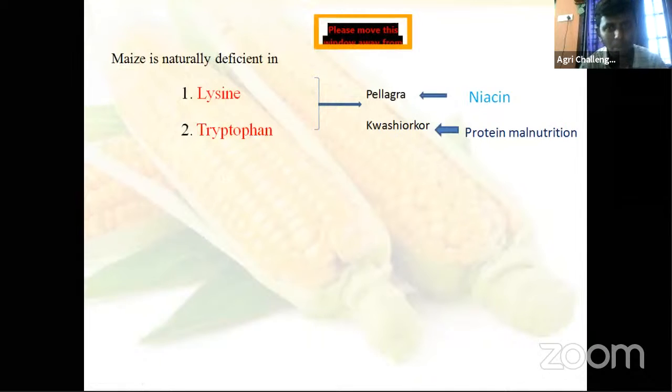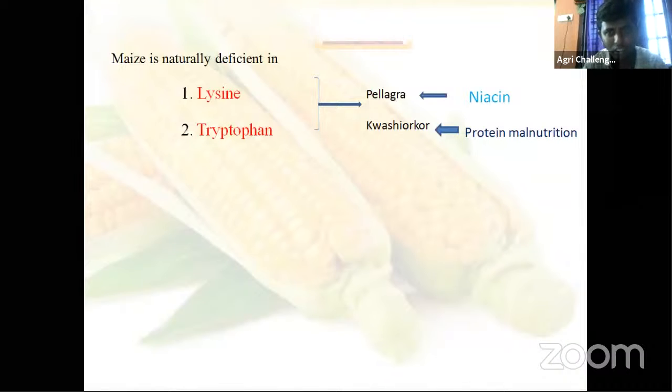Maize is naturally deficient in lysine. If lysine is deficient, then protein formation suffers, and tryptophan is also deficient. This deficiency leads to pellagra, that is pellagra. Deficiency of lysine further leads to deficiency of niacin.